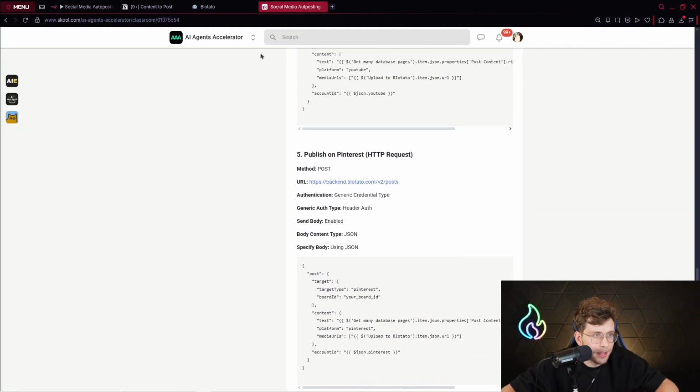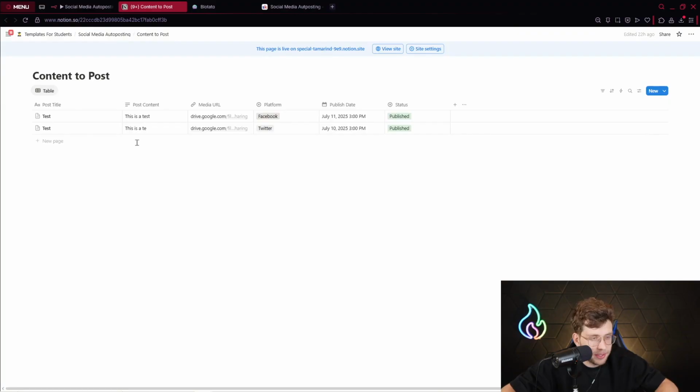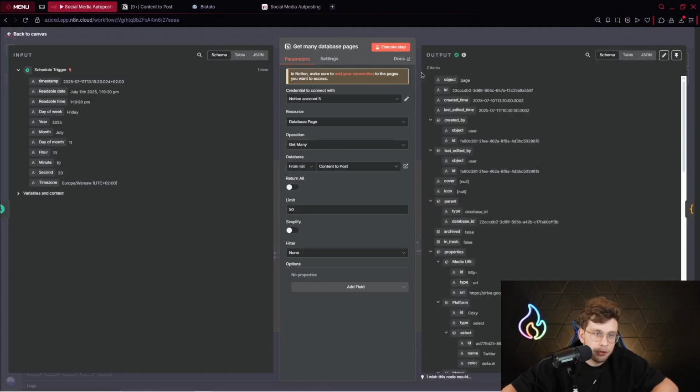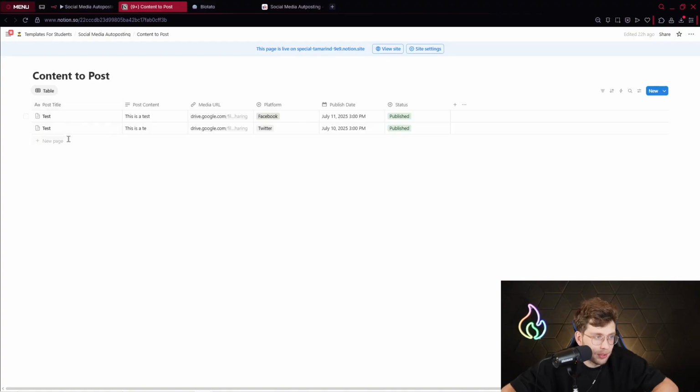However, for now, what I meant. You can go ahead, copy this specific template, and we just provide it here and say, okay, give me all of the rows, and we'll be checking for all of the rows based on the data and the status. So let's cover it step by step. We've got the operation get many, database, content to post. And then after we execute it, we should get our items, so our pages, based on how many we have. So I've got 2 items, so 2 pages.